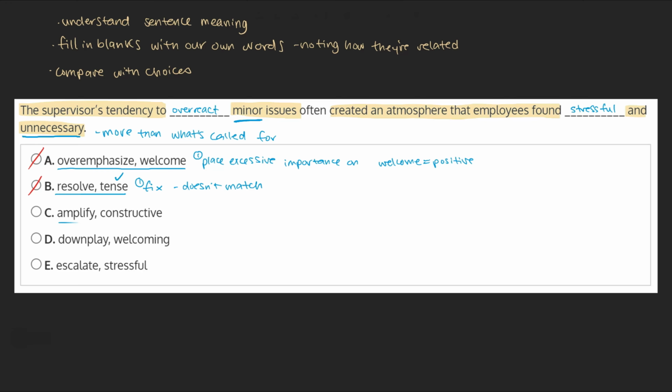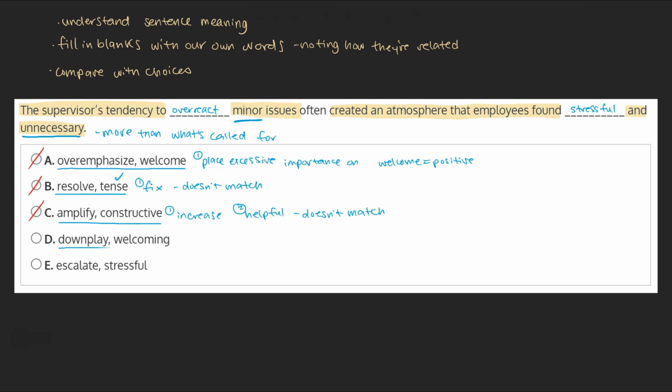C. Amplify minor issues, a constructive atmosphere. Amplify means to increase or make something more intense, which fits well with the idea of giving minor issues more weight than they deserve. However, constructive means helpful or useful, which doesn't match an atmosphere employees find unnecessary. Because the second word doesn't work, we can mark this choice off.